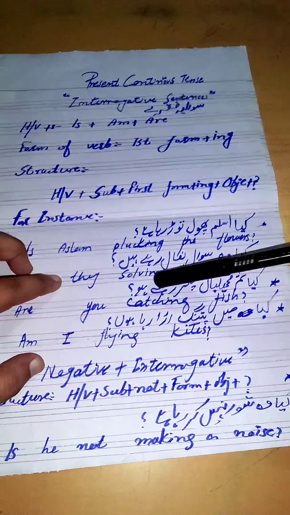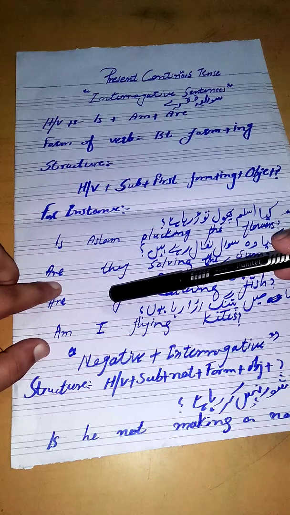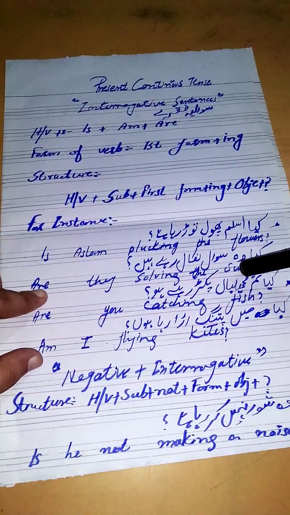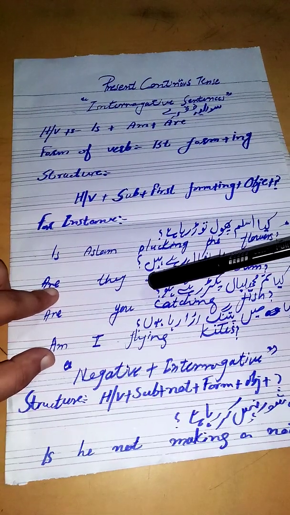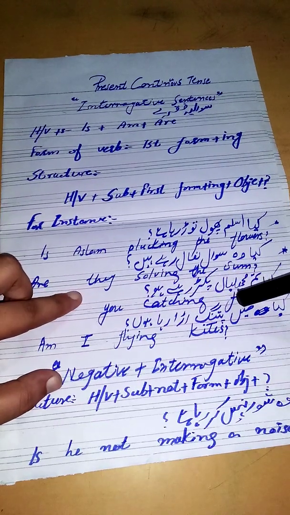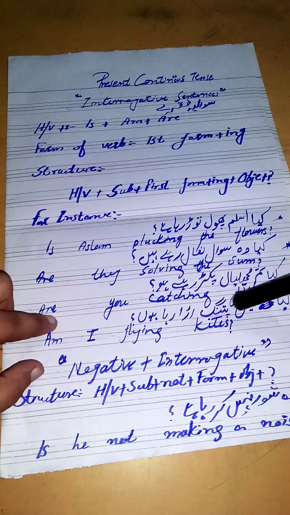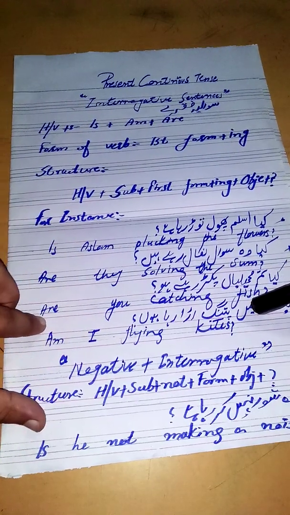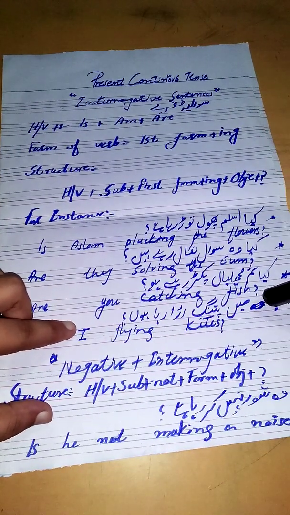Now the second sentence is क्या वो सवाल निकाल रहे हैं? It means क्या वो सवाल हल कर रहे हैं? The sentence in English uses are, because वो is plural. And at the end of the sentence there is हैं. Are they solving the sum? तुम मछलियाँ पकड़ रहे हो. Here तुम means you. We will use are with you. Are you catching fish? In the last of the sentence, question mark.